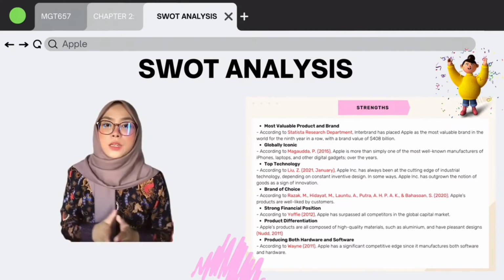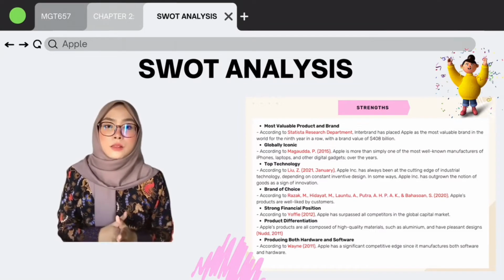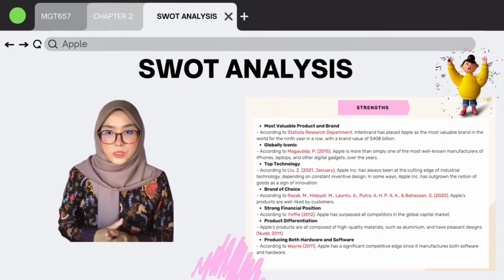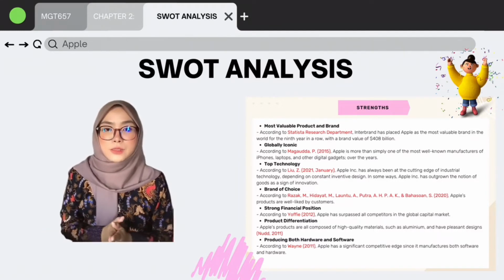For Apple company, we found 7 strengths, which are most valuable product and brand, globally iconic, top technology, brand of choice, strong financial position, product differentiations, and last, producing both hardware and software.